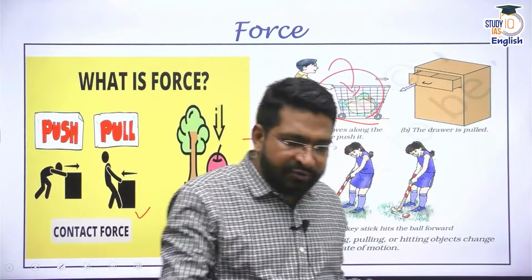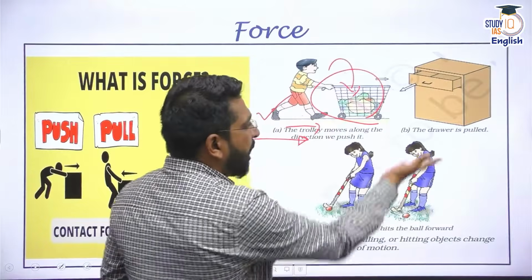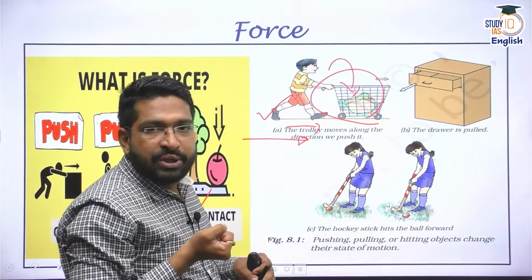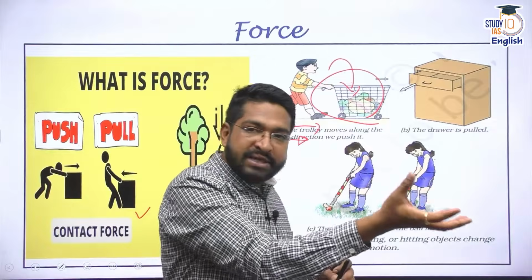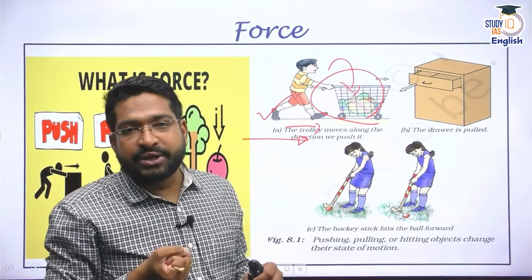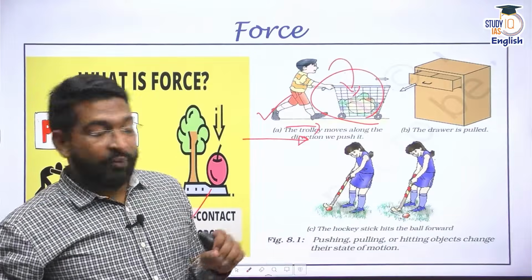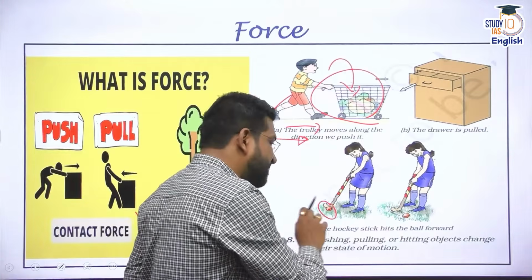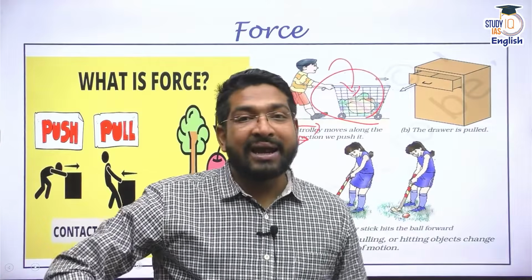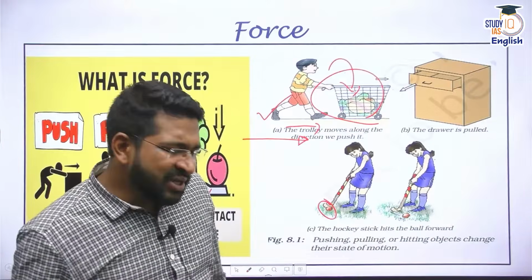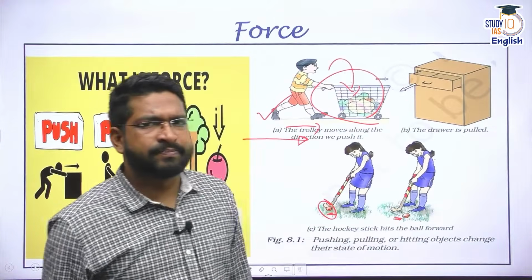Similarly, if I have to take something out from my cupboard or my drawer, I draw this out. The drawer is being pulled out, meaning I am applying some sort of force on it. Similarly, the kids here are playing hockey. Now, whenever you hit this ball, this ball starts in motion. If you do not hit it, the ball will be at rest. So the question is, why is this ball at rest and why is this ball in motion?